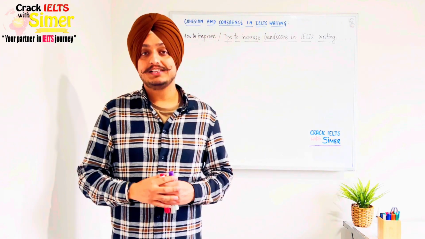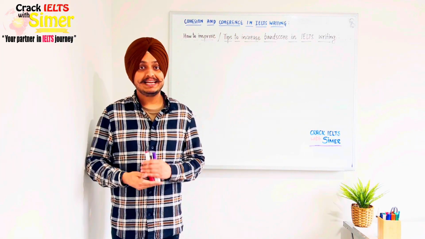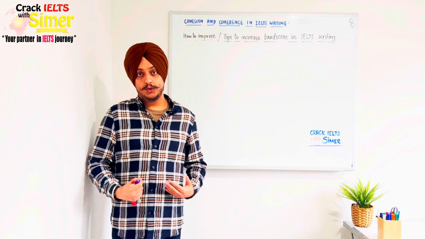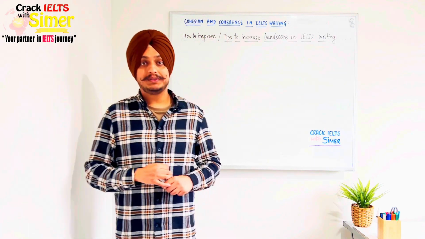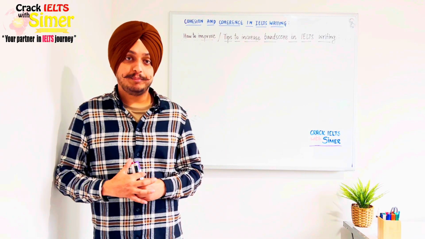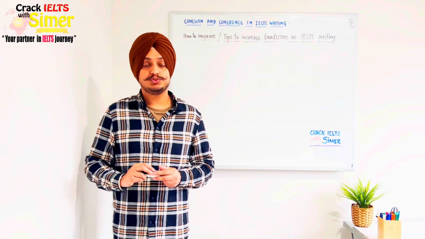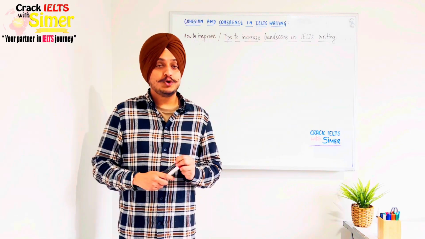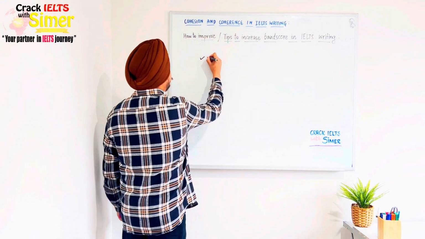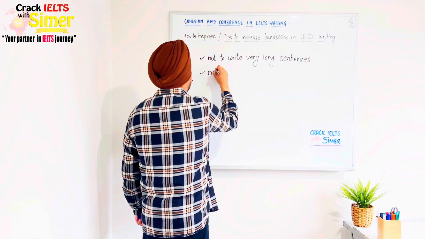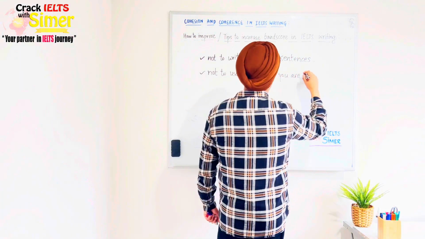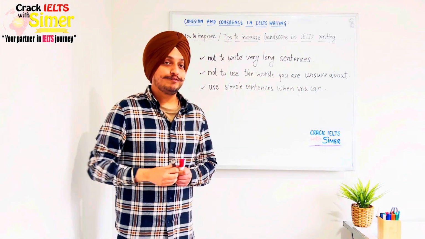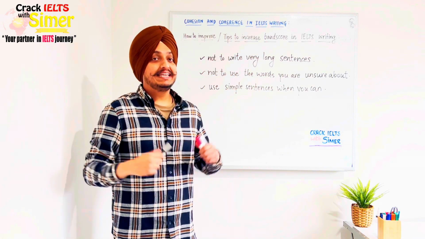Now, the one final tip I'll give you on cohesion and coherence is to make sure that your essay is easy to read and easy to follow. I have already talked about that in our previous video, where we talked about practical tips to achieve band 7, but here I would like to tell you how that's possible. So these are some of my tips on how your essay can be easy to read.